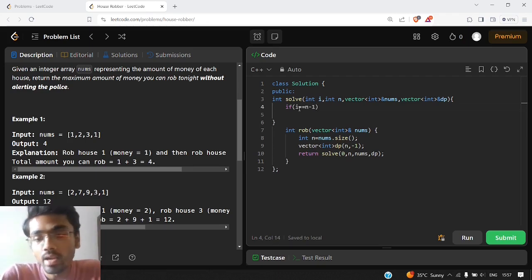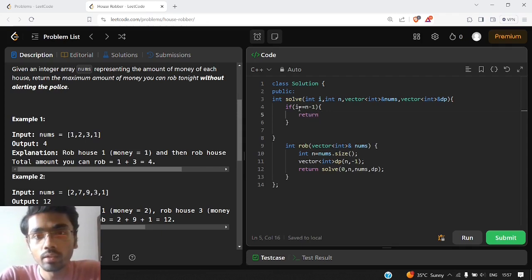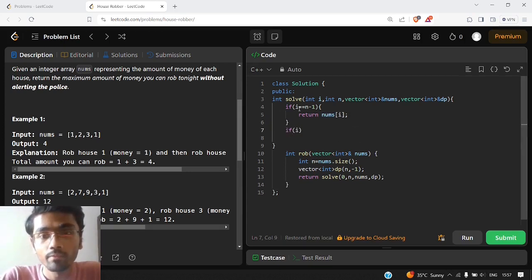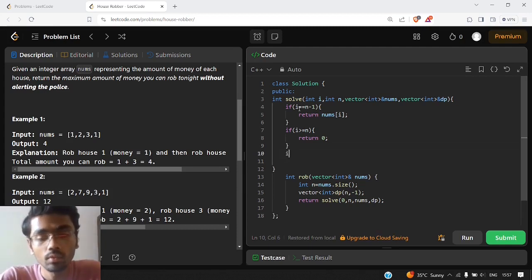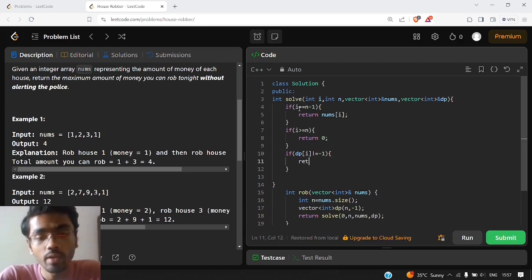So what if we reached the end position? We would return the number present there, because we want to rob that house. Now if we reached greater than or equal to end, that is out of bounds, so we will return 0 from there, because we can't rob anything, so we won't get money from there. Then we'll write the DP condition: if we have already come across this scenario before, directly return our answer from our DP table.